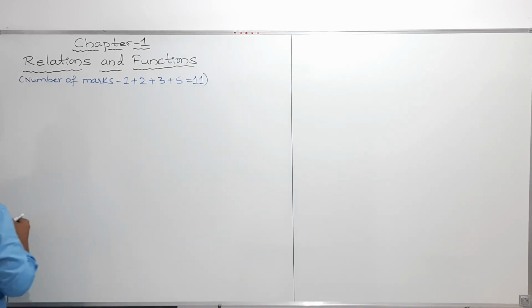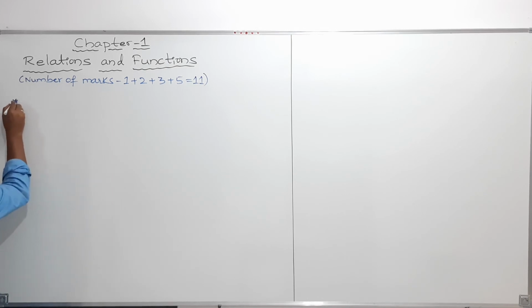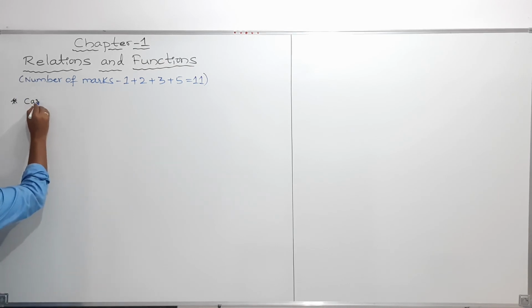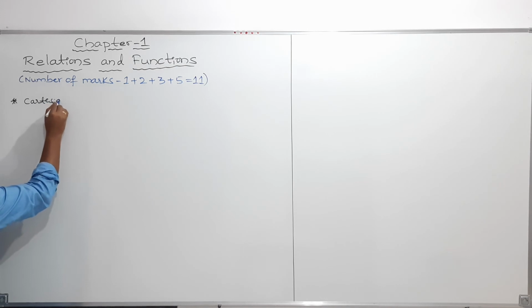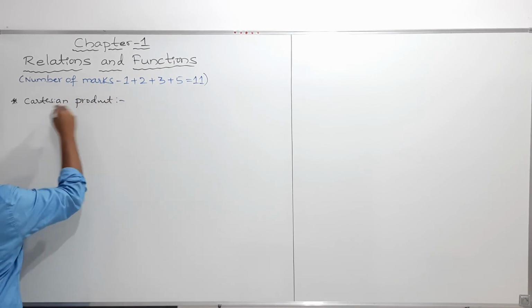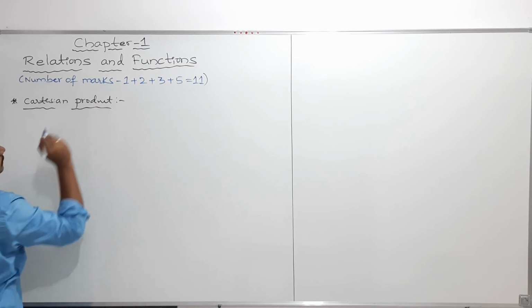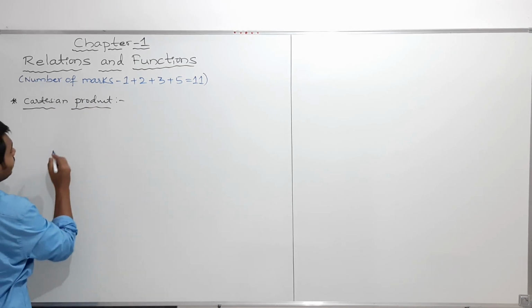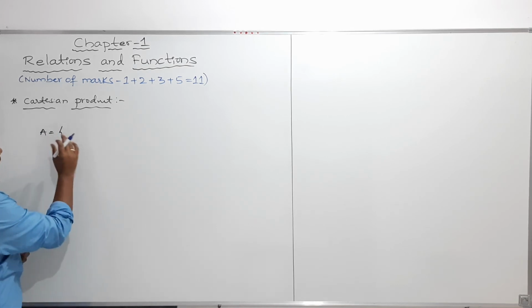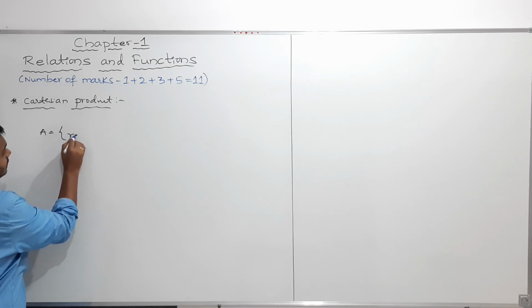So first of all we will discuss the Cartesian product. We already discussed all this. If I have two non-empty sets, my dear students, I am taking one set A, which is colors.